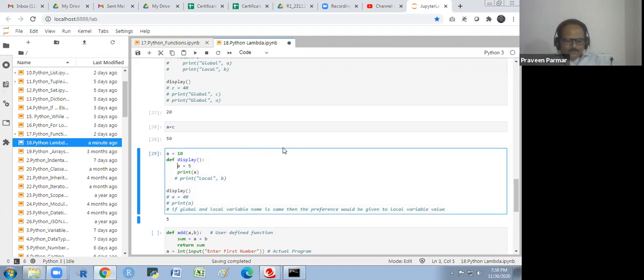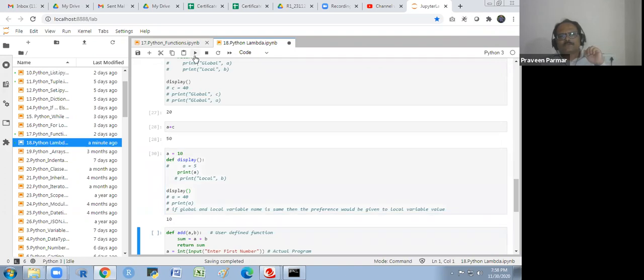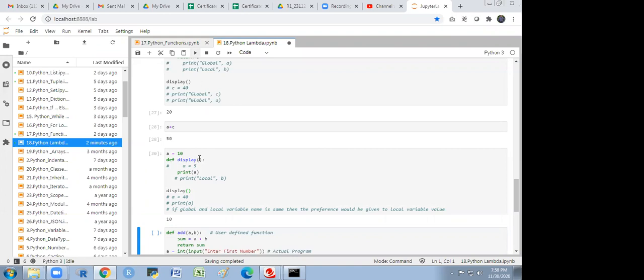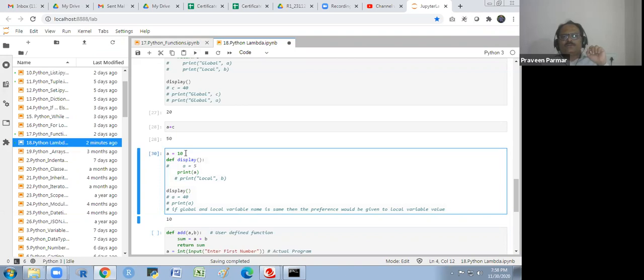If I comment this, I have not written any variable inside. Now I am using this A. If I want to print A, it will print this 10. See it. Yes, sir. So in that way, it will use the global variable instead.